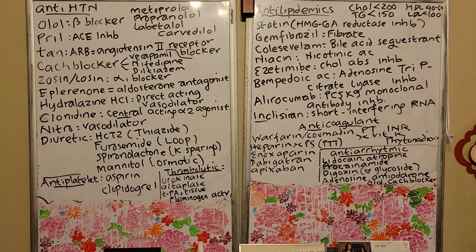Now anticoagulant, right? Make sure you memorize what your anticoagulants are. Don't say aspirin is an anticoagulant. It's not. Aspirin is your antiplatelet. Aspirin can be an analgesic for pain. Aspirin can be an antipyretic. Aspirin can be an NSAID, right? But aspirin is not an anticoagulant. The ones that are anticoagulants are your warfarin, heparin, enoxaparin, dabigatran, apixaban, right? So usually ending with tran, xaban. That's your anticoagulant. Make sure you know your warfarin and heparin, right?